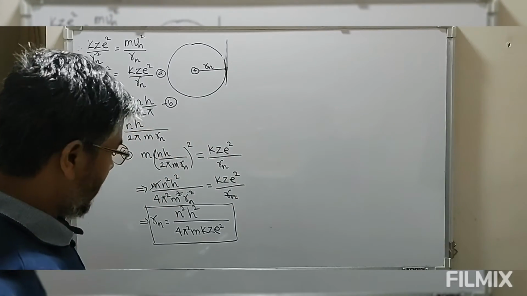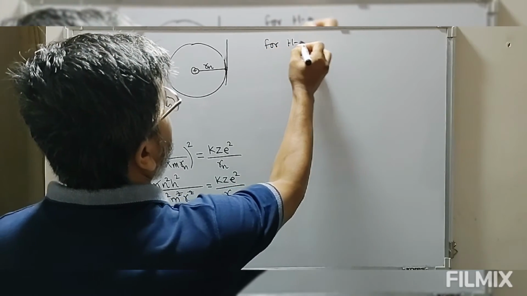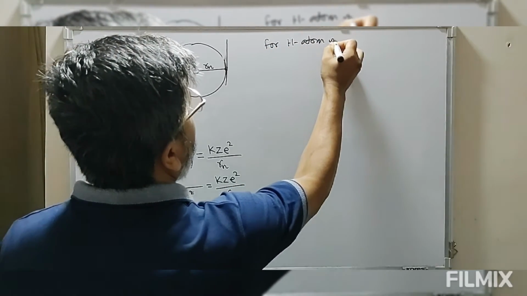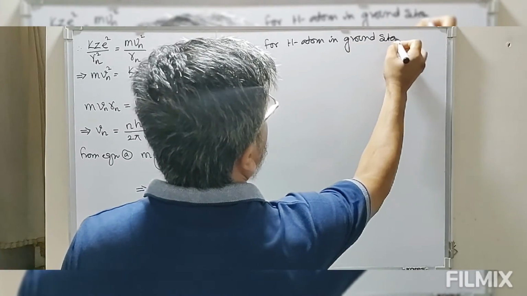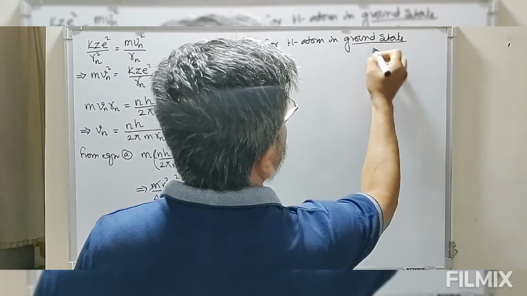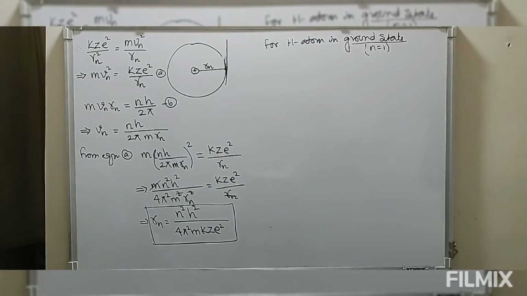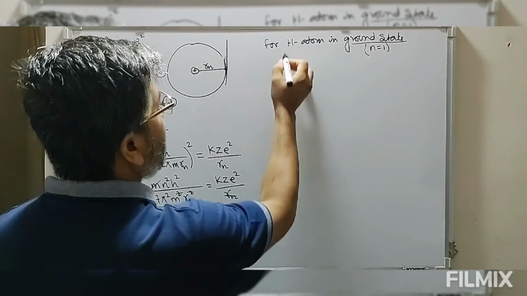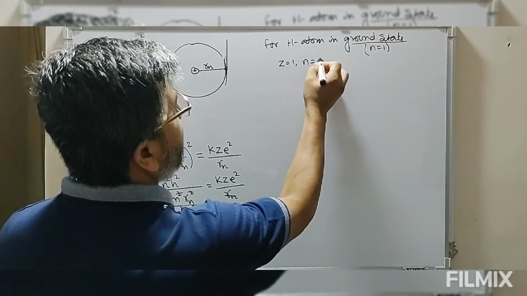For hydrogen atom in ground state, ground state means n equal to 1, the lowest state. So for hydrogen atom at ground state, z equal to 1, n equal to 1.